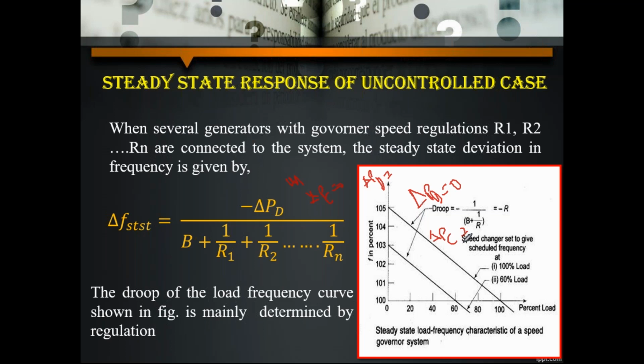Okay, so up to now, do you have any doubts here? So here you will get 4 derivations. If you make 2 parts, in Part A comes the single area system, and in Part B the multi area system. In the single area system, any of these 4 derivations can be asked: static response for controlled case, uncontrolled case, dynamic response for controlled case, uncontrolled case. Okay? So this is about Part A.